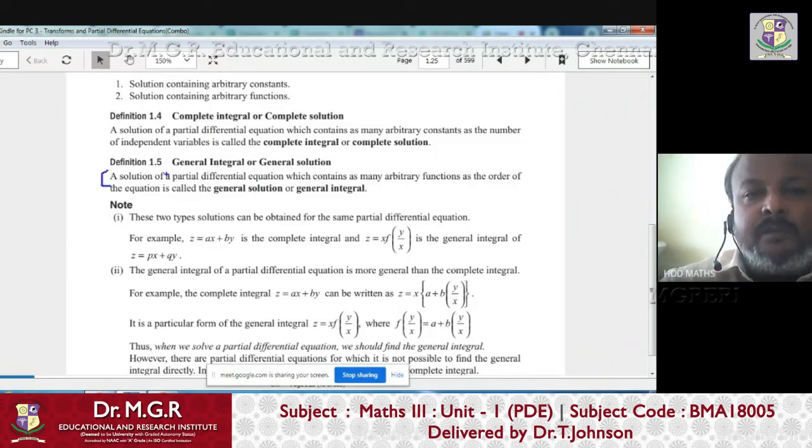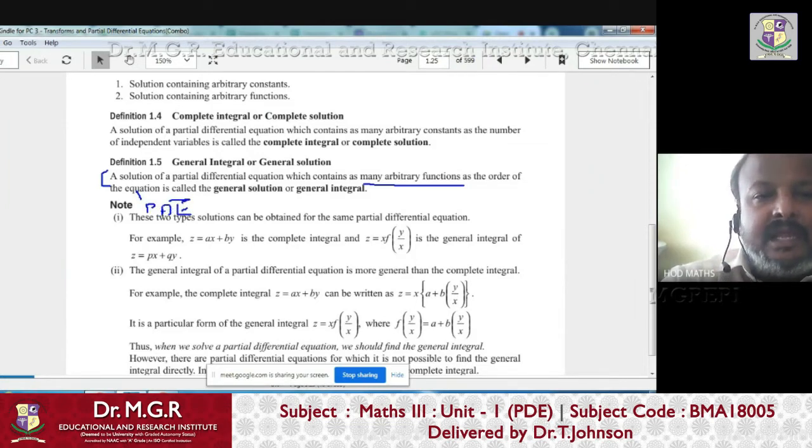A solution of a partial differential equation which contains as many arbitrary functions as the order of the equation. Order of the equation here means the order of the PDE. A solution of a PDE which contains as many arbitrary functions as the order of the given PDE is called the general solution of the PDE.